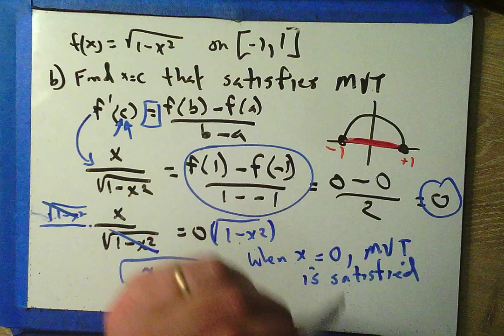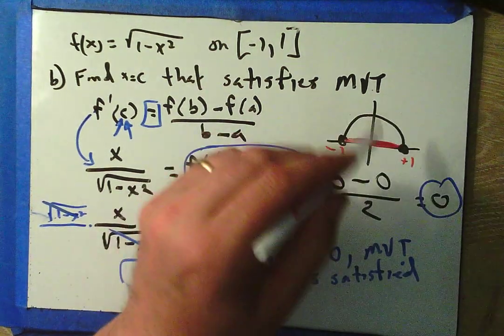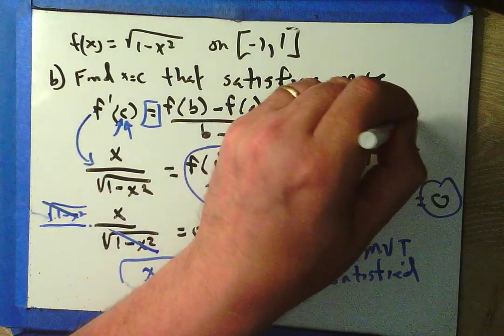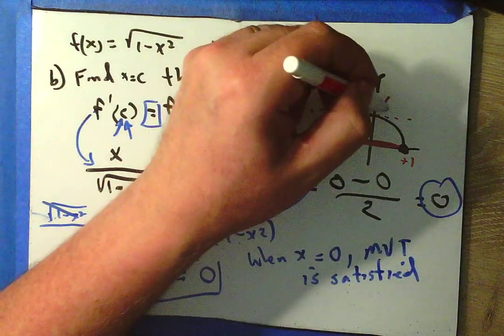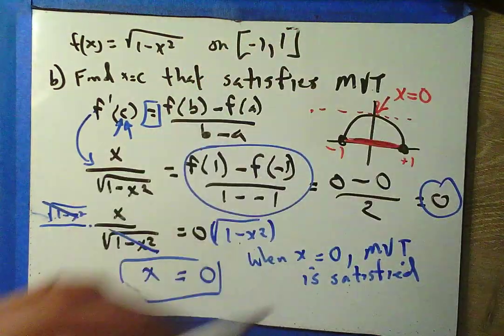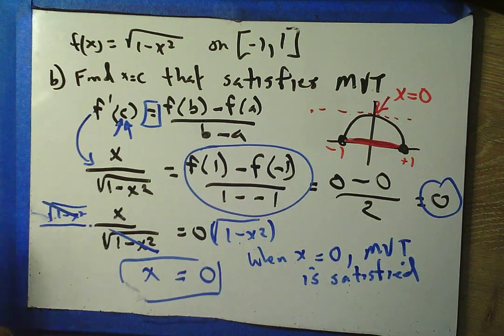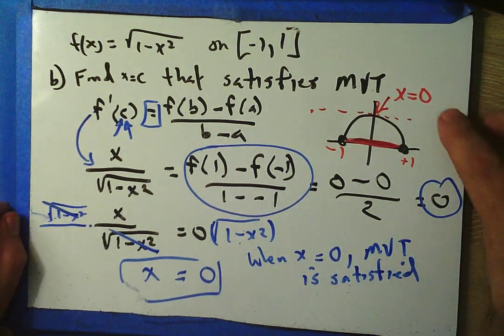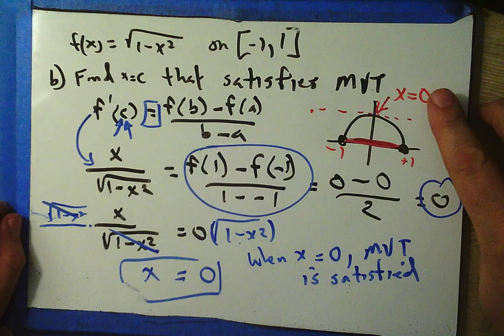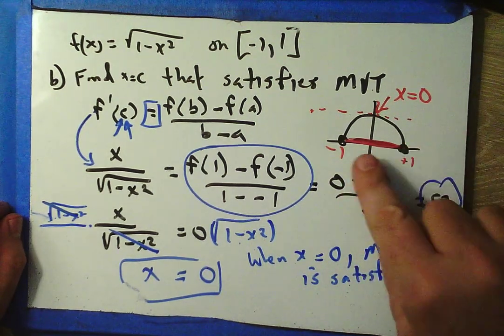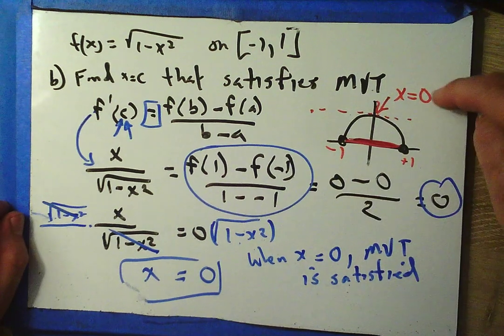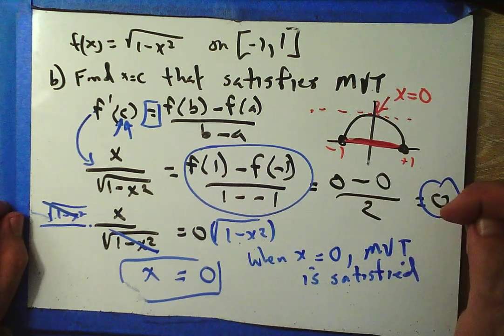Well, that slope is 0. You see any other places where the slope is 0 here? Looks like the slope is 0 here, also at x equals 0. So that's what the mean value theorem is looking for. It's looking for places where the slope of the tangent would be equal to the slope of the secant, where the average rate of change is equal to the instantaneous rate of change.